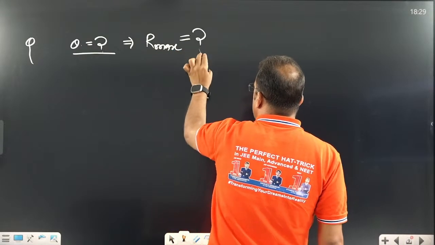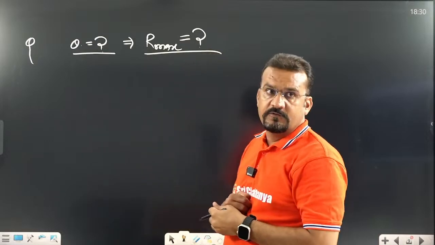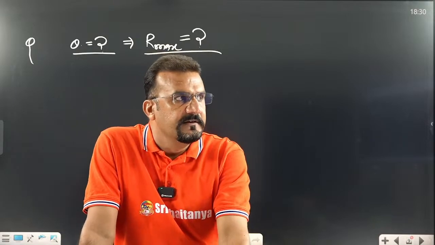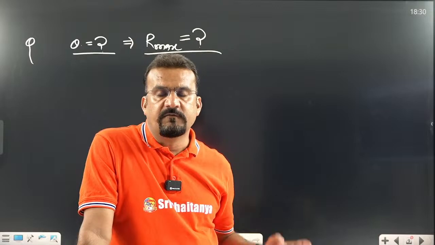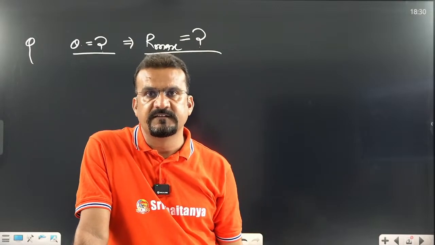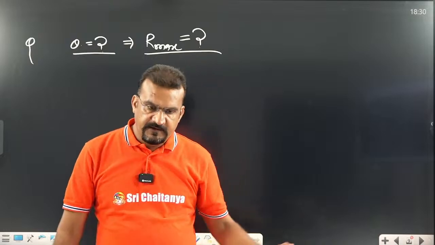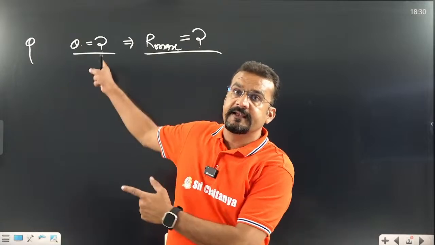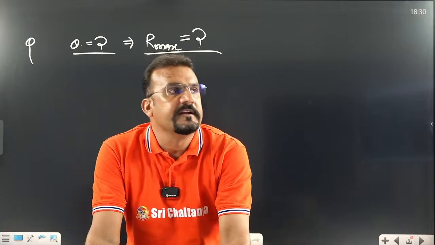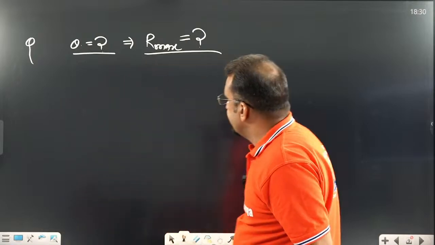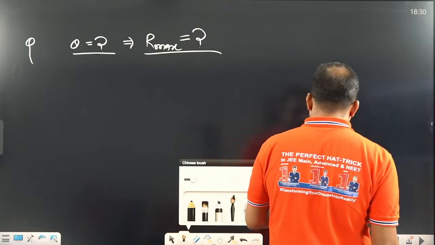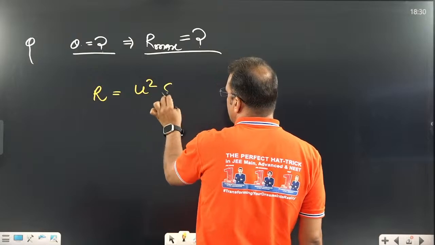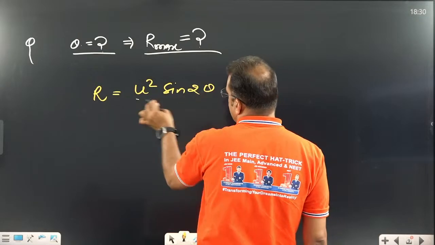I took the Neeraj Chopra example. Why? Because what does he need? Maximum range. How to get the maximum range? Whenever someone wants to throw a ball or something to a larger distance, his body posture is like that. He is bending himself downward so that he can get a particular angle. What is that angle I am asking, so that we can get the maximum range? We have to calculate it by using the formula only. The formula for range is u square sine 2 theta divided by g.